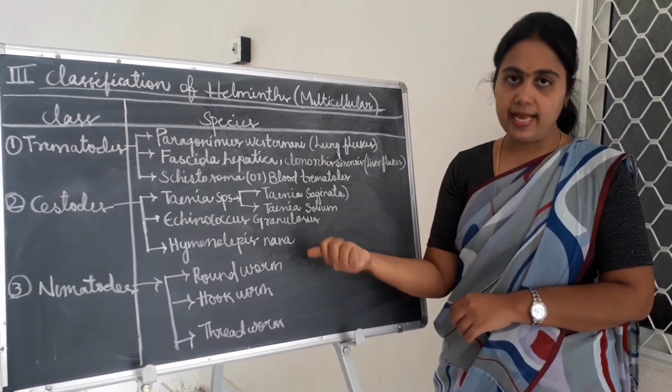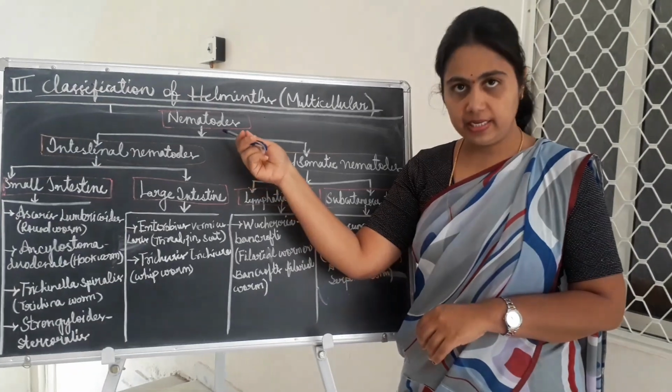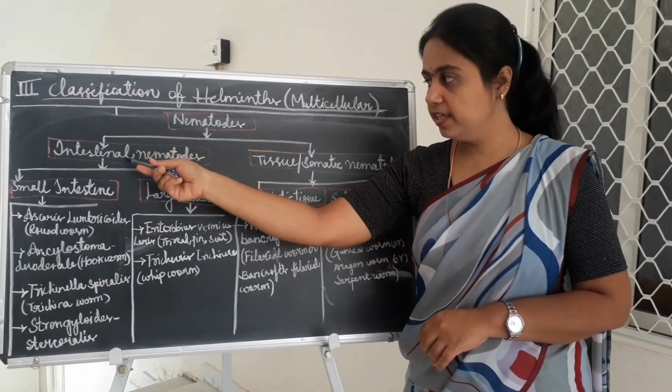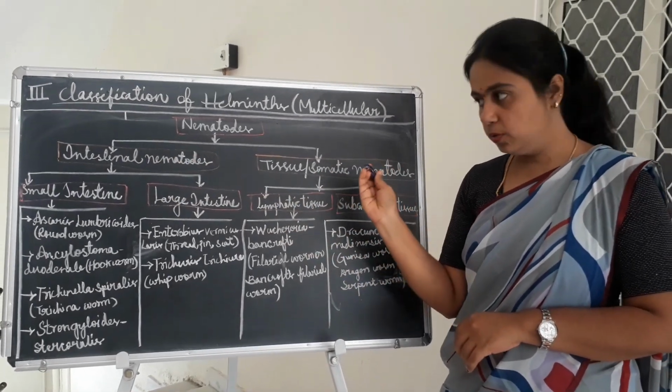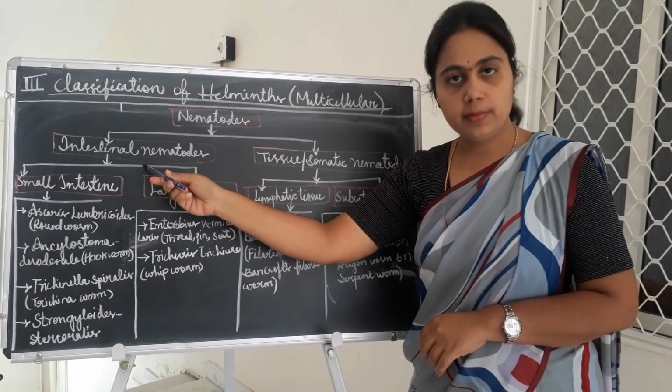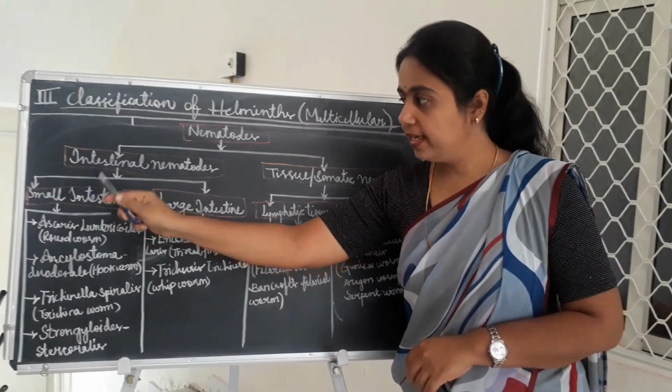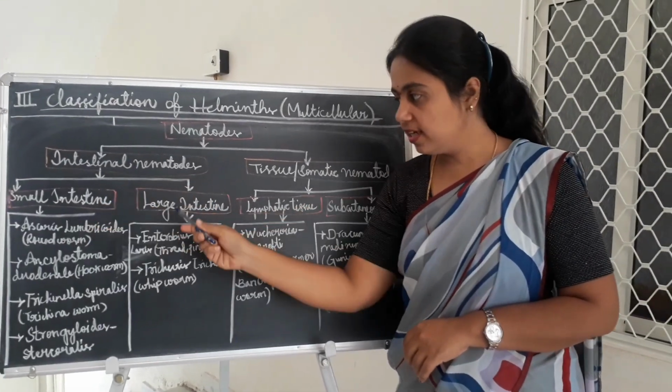We will see that classification now. Nematodes are again classified as intestinal nematodes and tissue or somatic nematodes. Intestinal nematodes are again classified as small intestine and large intestine.